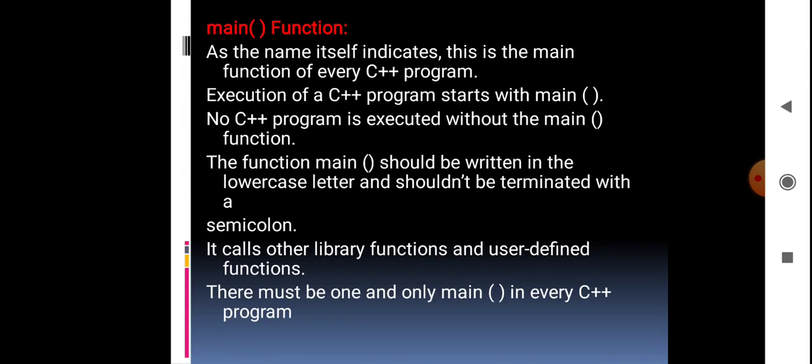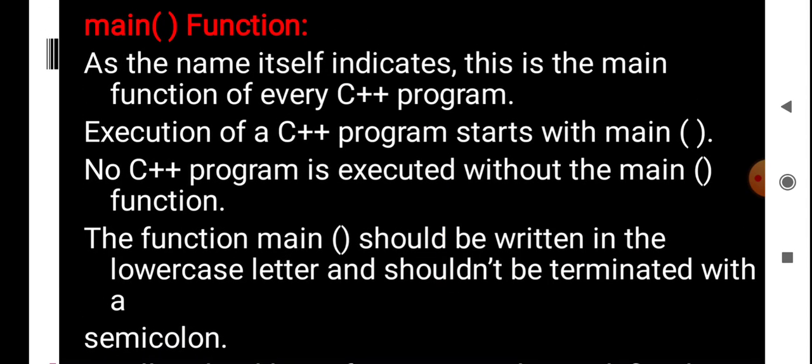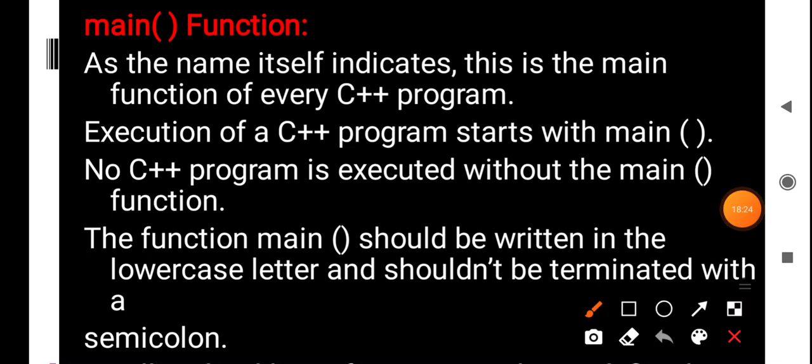Okay. So next we'll see main function. Here the main function indicates to the C++ programmer that it is going to start the execution of the program. Execution of the program will always start with this main function. If you do not have the main function, the program will not be executed.